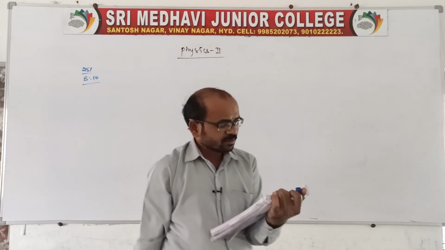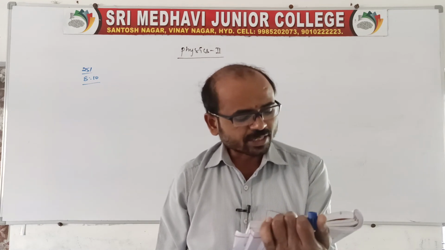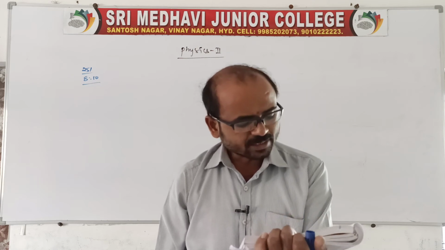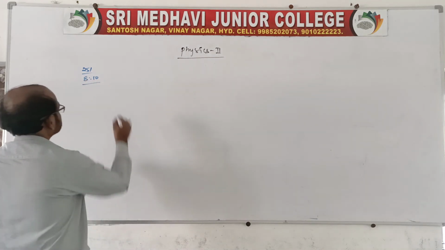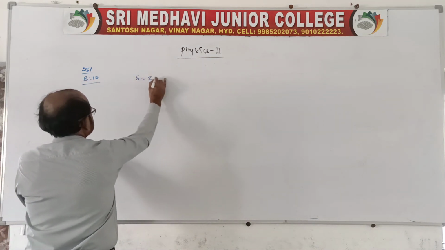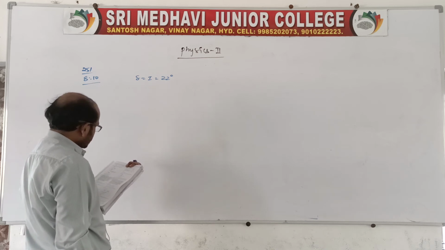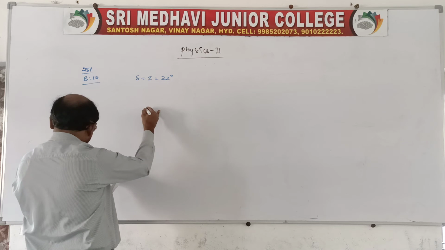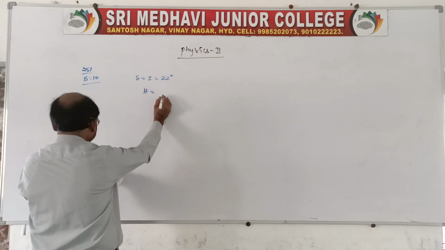A magnetic needle free to rotate in a vertical plane parallel to the magnetic meridian has its north end pointing down at 22 degrees with the horizontal. The dip angle is given: delta, or I, is equal to 22 degrees. The horizontal component of earth's magnetic field at that place is given.